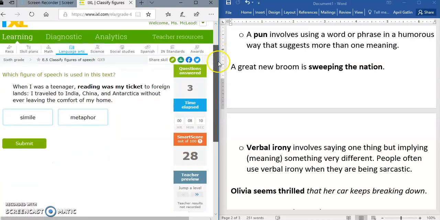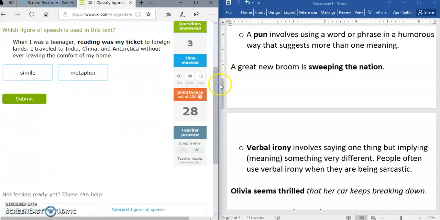I'm going to do this last one. It says, which figure of speech is used in this text? When I was a teenager, reading was my ticket to foreign lands. I traveled to India, China, and Antarctica without ever leaving the comfort of my home.